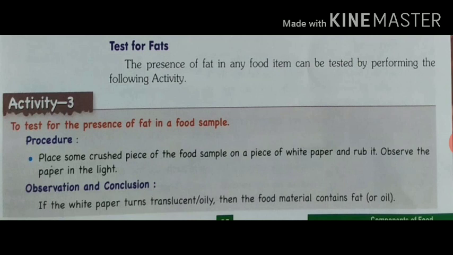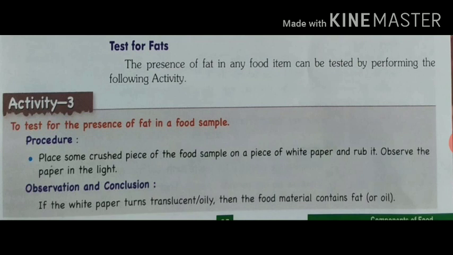So you have to take some crushed pieces of food sample and rub that food sample on white paper. Now after rubbing you have to observe it in the light. Observation and conclusion: if the white paper turns oily, translucent, then the food material contains fat or oil.